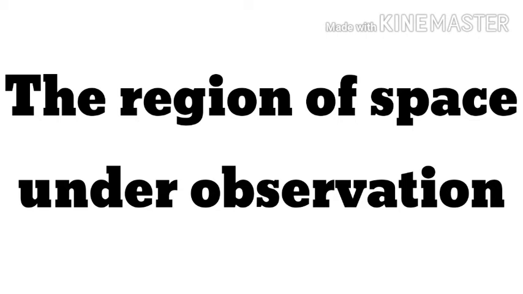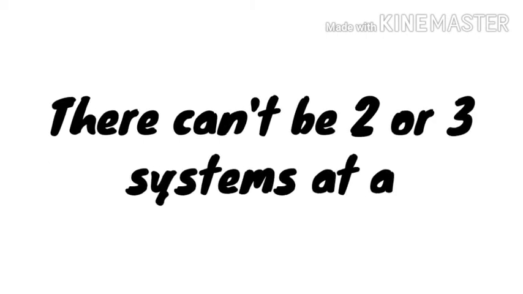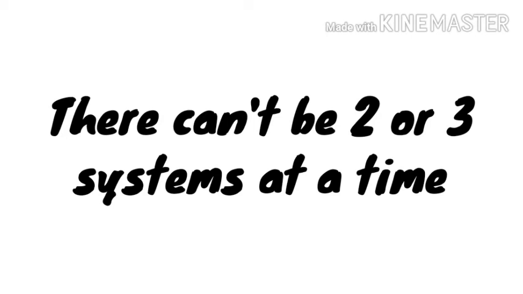In that case, that metal piece will be our system. Now the most important thing to keep in mind is that there can't be 2 or 3 systems at one time. There will be only one system at one time.